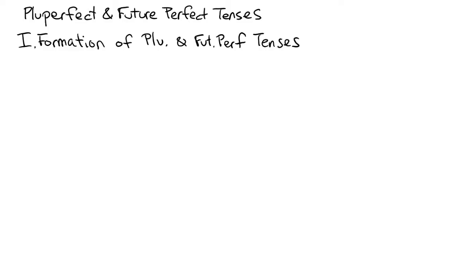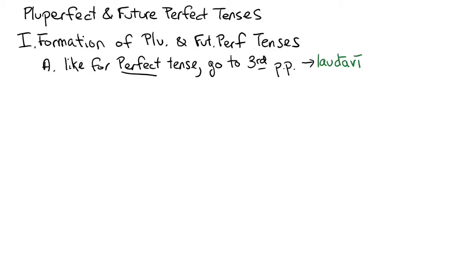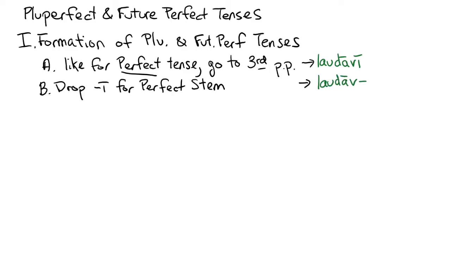Today we're going to discuss the pluperfect and future perfect tenses. First, let's talk about how we form the pluperfect and future perfect tenses. Just like for the perfect tense, the first thing we're going to do is go to the third principal part, such as laudavi. Then, we'll drop the I from the third principal part to get the same stem that we had for the perfect tense.